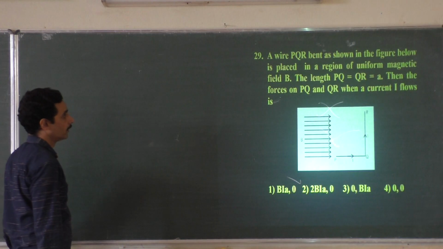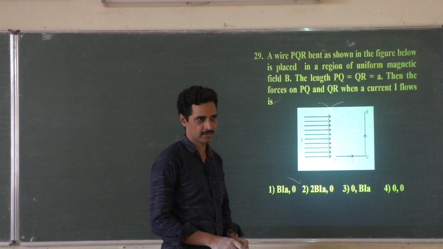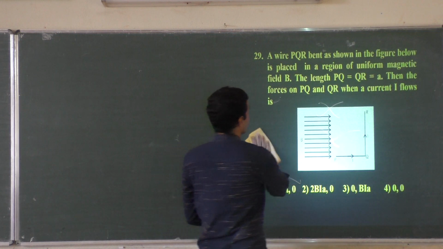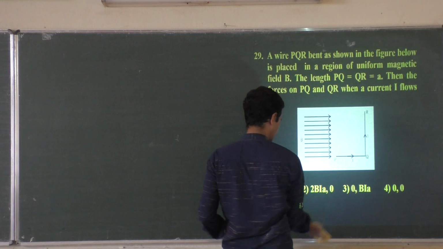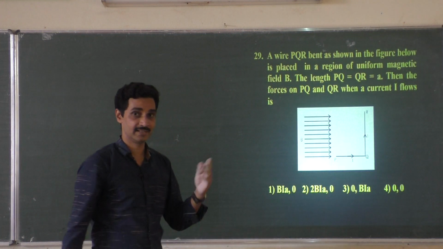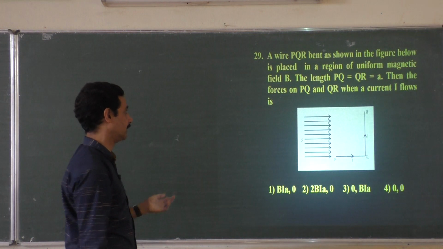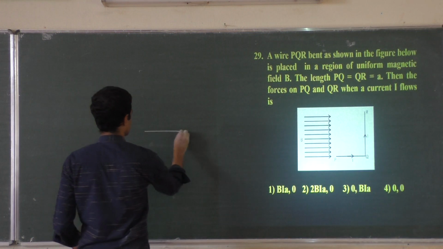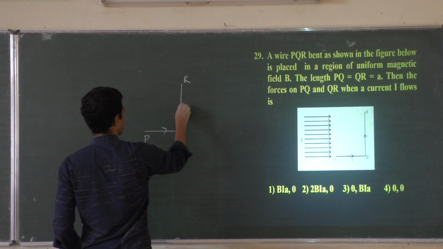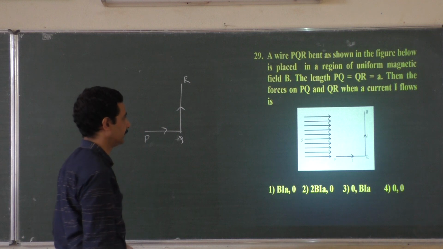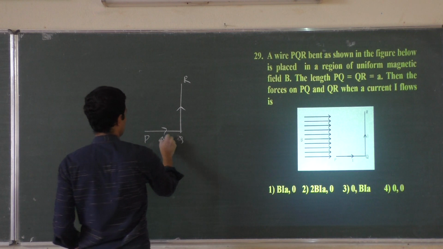Right. A wire, remember we have worked it out in one of the classes. A wire PQR, I have given this to see whether you can remember what was done in the previous classes or not. A wire PQR is bent as shown in the figure, and it carries a current and is placed in a uniform magnetic field. Length PQ, QR, everything is A. This is A, this is A.